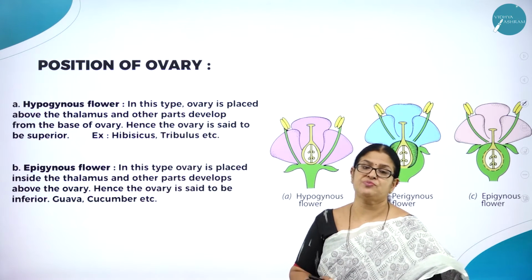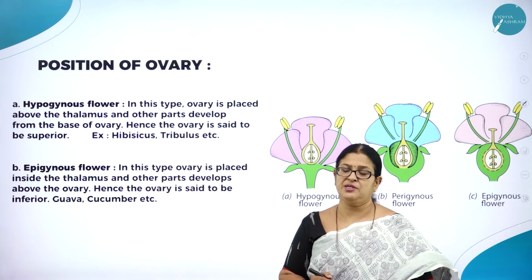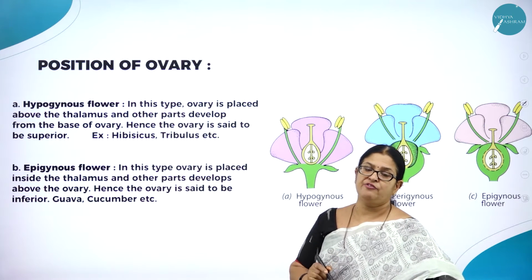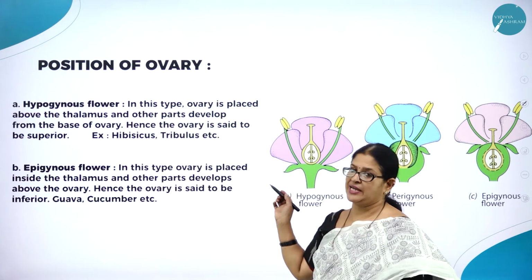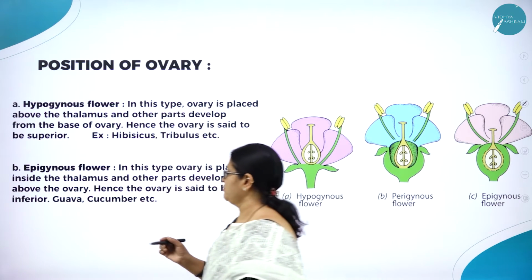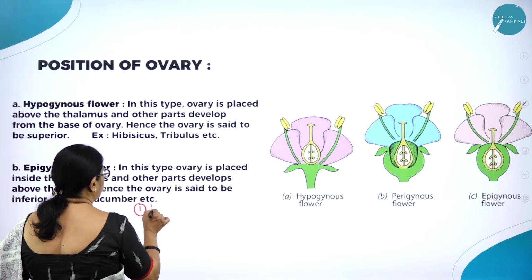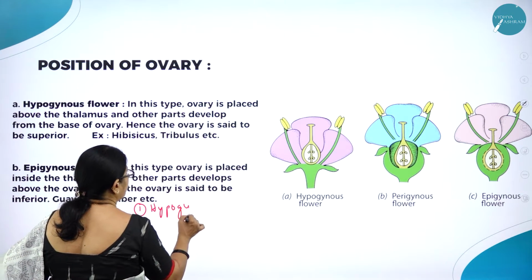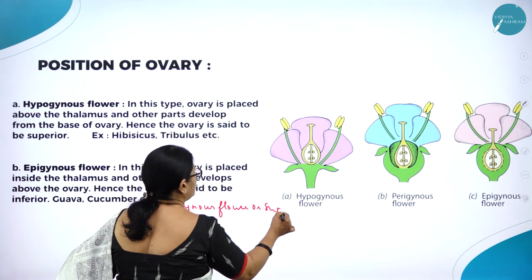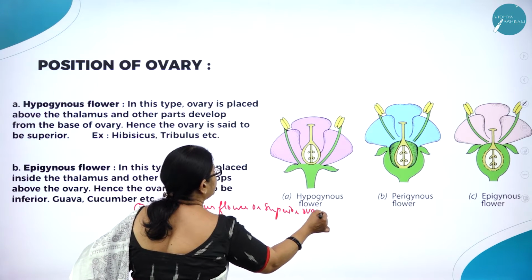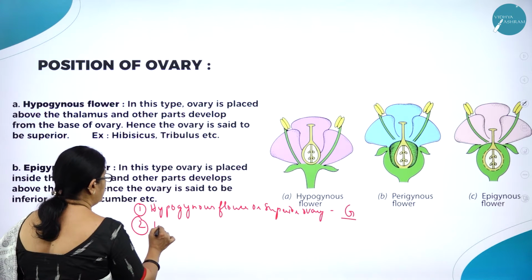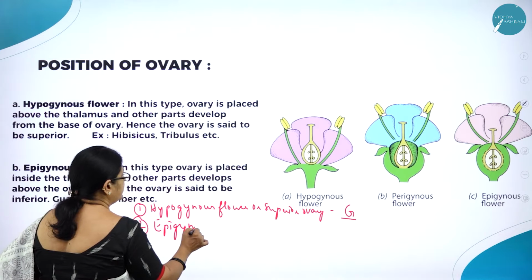Now, moving on to the next very important aspect of this chapter, called position of the ovary. This is one very important concept which will definitely come for your examination. So, even the diagram is very, very important. With respect to position of the ovary, there are three types of flowers. One is called hypogynous flower, or otherwise superior ovary, and the symbol you write is G bar like this. Second one is called epigynous flower.